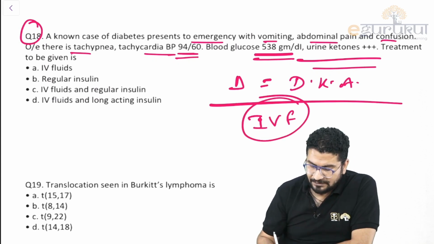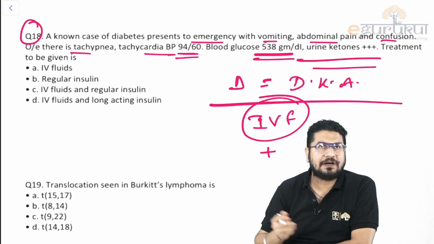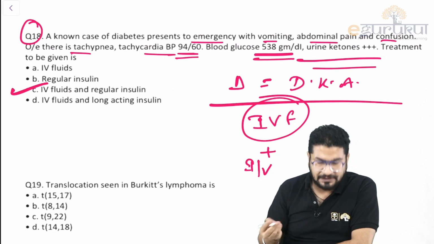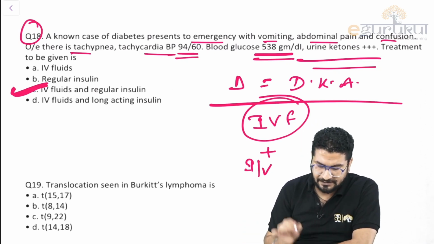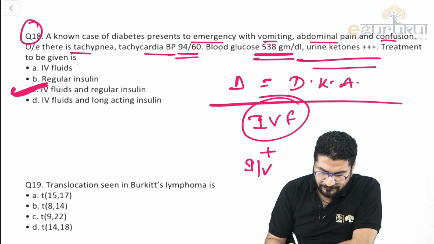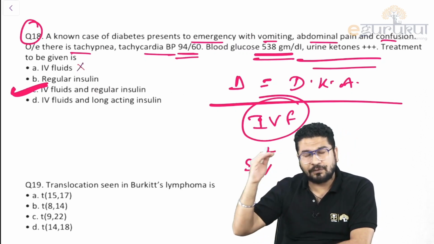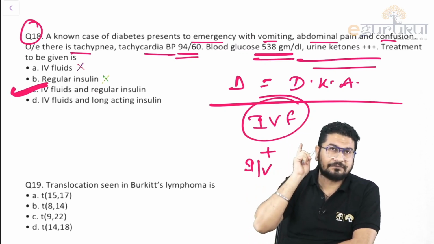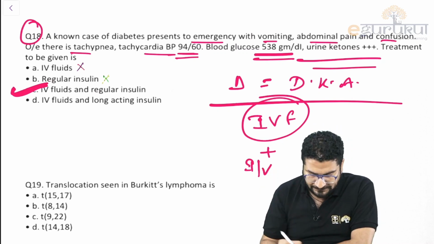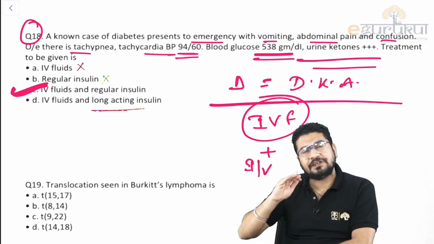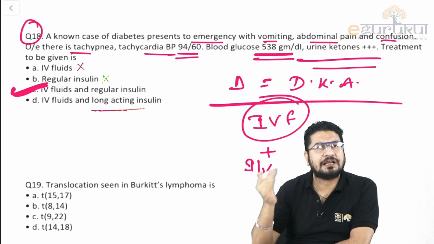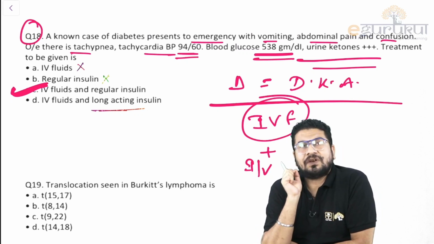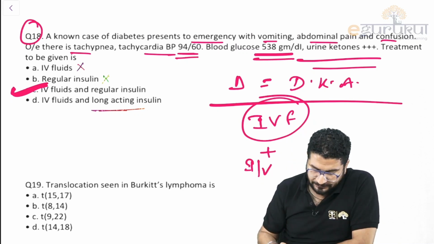Then we give the insulin which acts very fast. So we give regular insulin, or IV insulin. The only IV insulin we have is regular insulin. So the answer will be IV fluid and regular insulin. Only IV fluid? We give fluid initially, but you also have to control the sugar. Only regular insulin? No. First thing is fluid, then insulin. Both, yes, definitely. Long acting insulin, no. Long acting we give later on. Long acting insulins like Detemir, Glargine, Degludec are given subcutaneously, not IV. You know the bioavailability of an IV drug is 100%. So we give regular insulin.